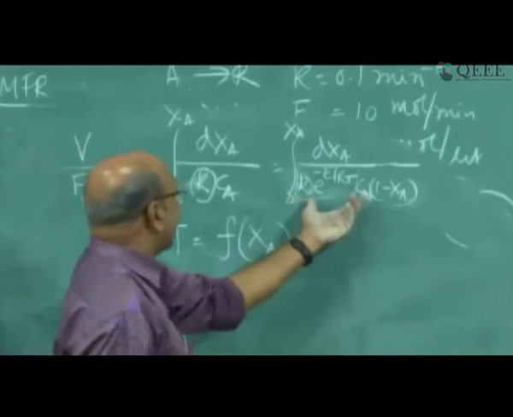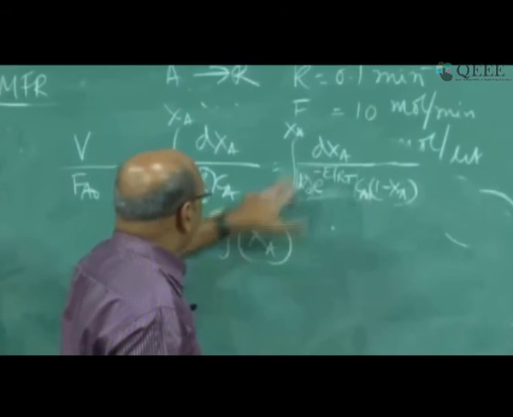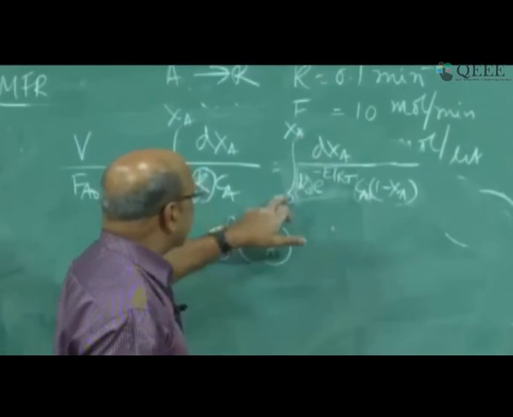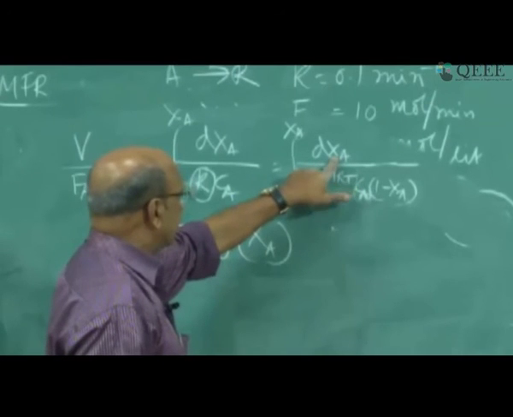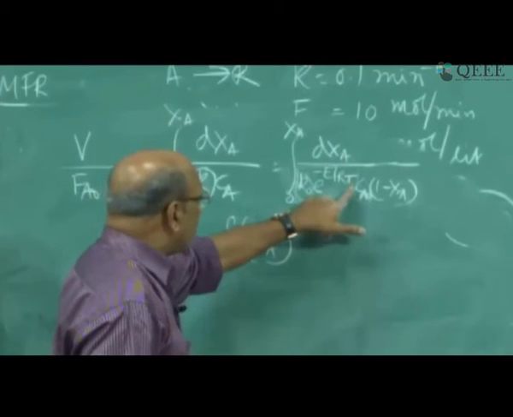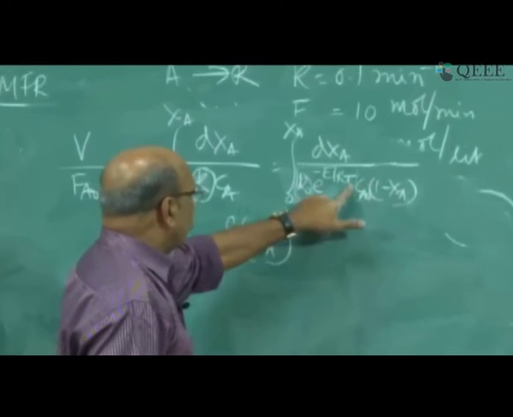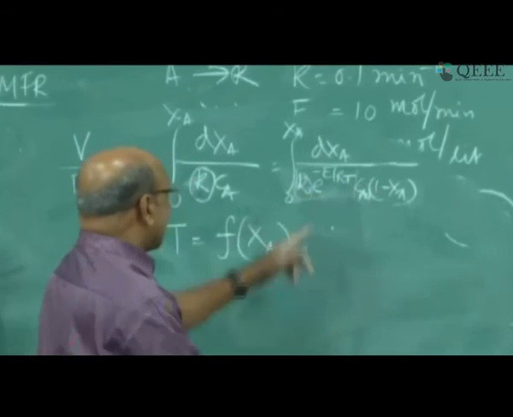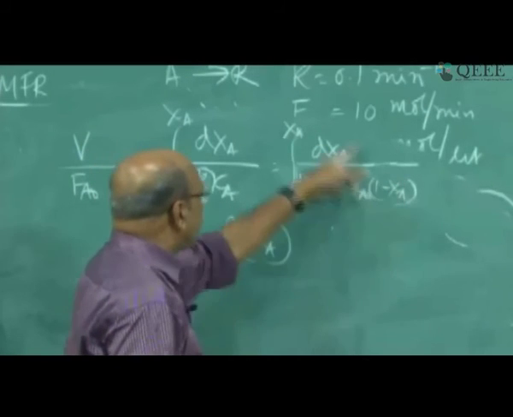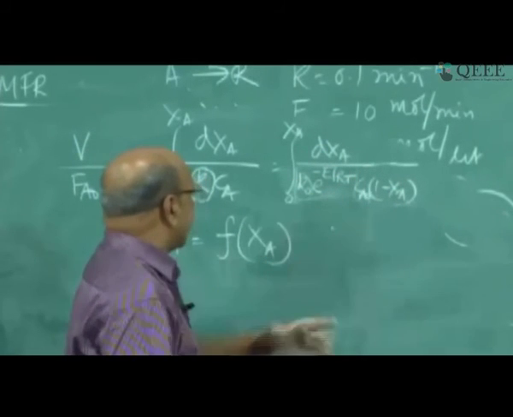Otherwise, I can't integrate, because the variable of integration here is only XA. But I have another variable that is coming into the equation under the integral, which is T. So unless I convert this entire expression into T or into X, I can't integrate.